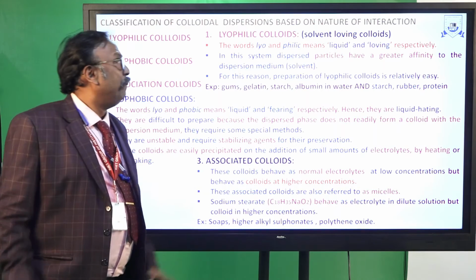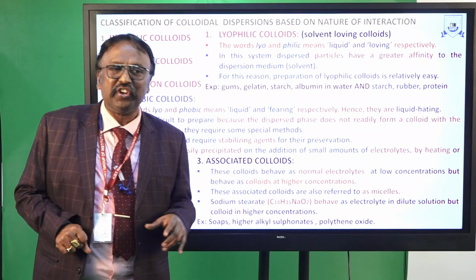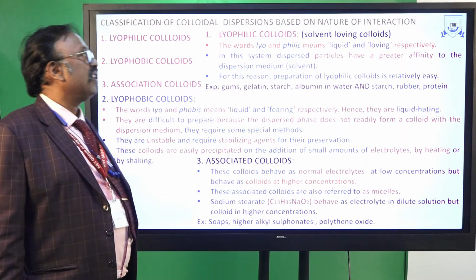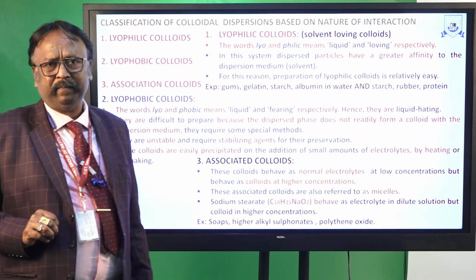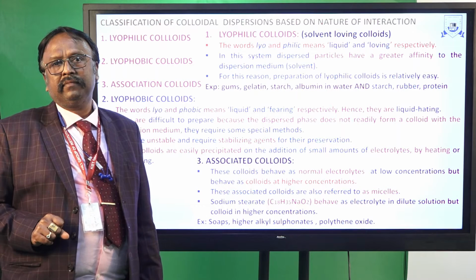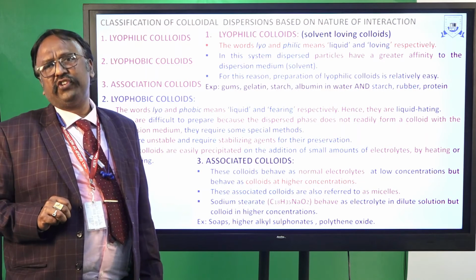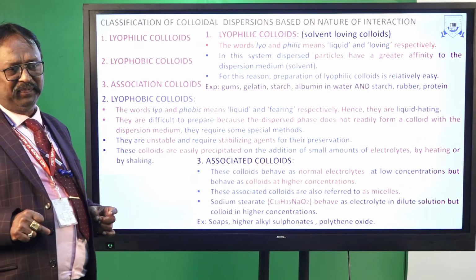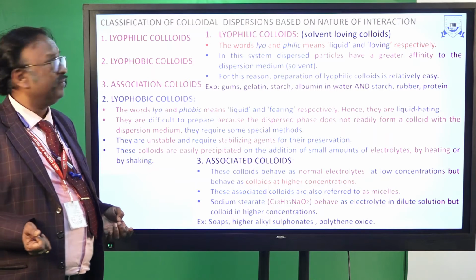The second classification of colloidal dispersions is based on the nature of interaction. There are three types: number one, lyophilic colloid; second, lyophobic colloid; third, association colloid. So what are lyophilic colloid, lyophobic colloid and association colloid?